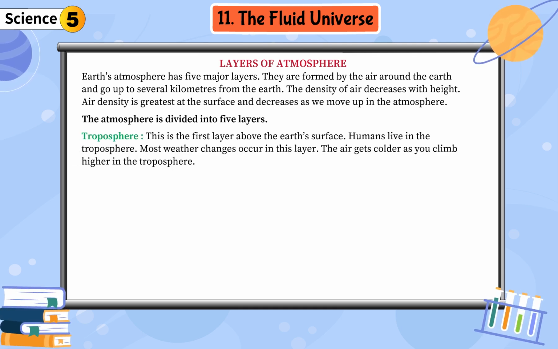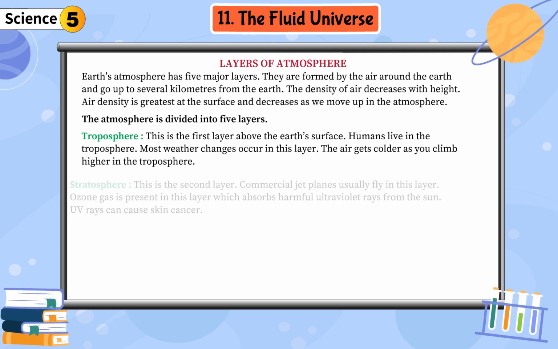Troposphere. This is the first layer above the Earth's surface. Humans live in the troposphere. Most weather changes occur in this layer. The air gets colder as you climb higher in the troposphere.